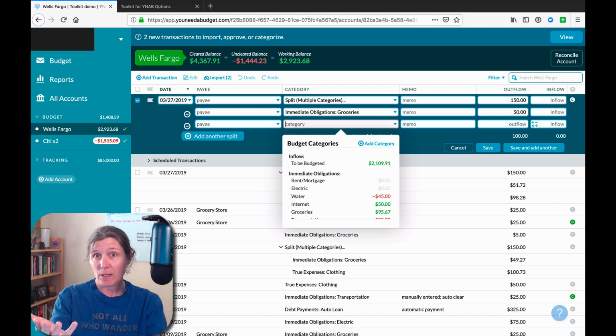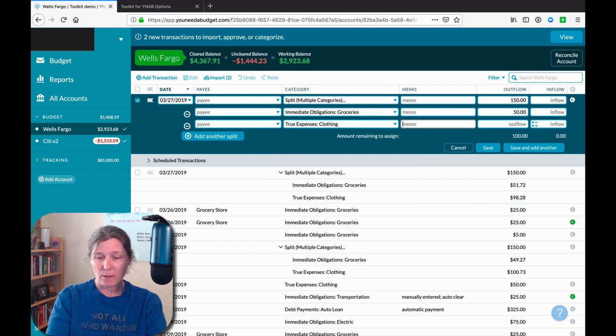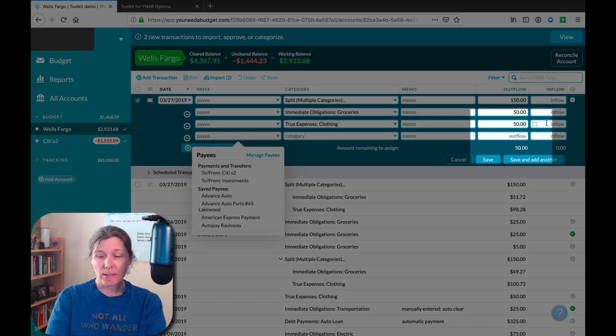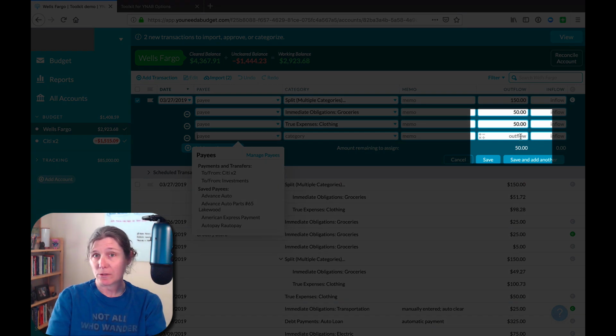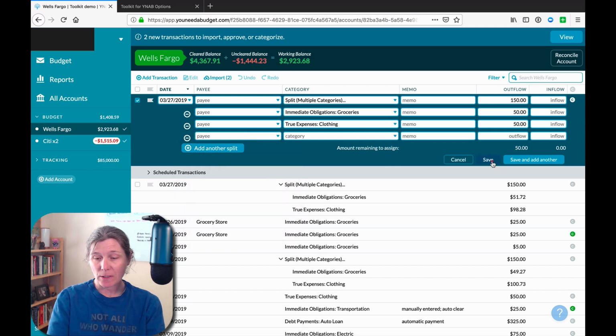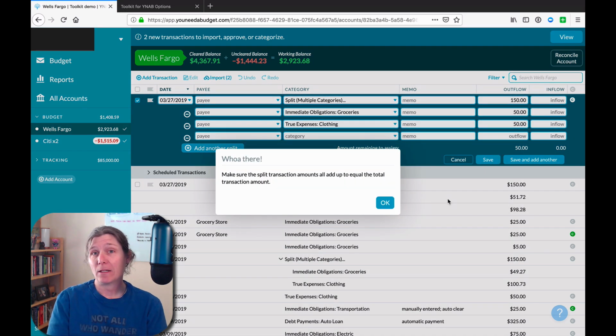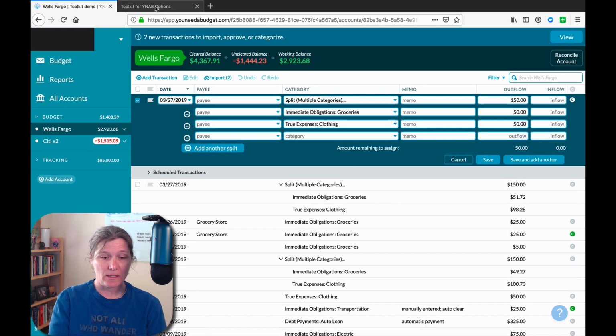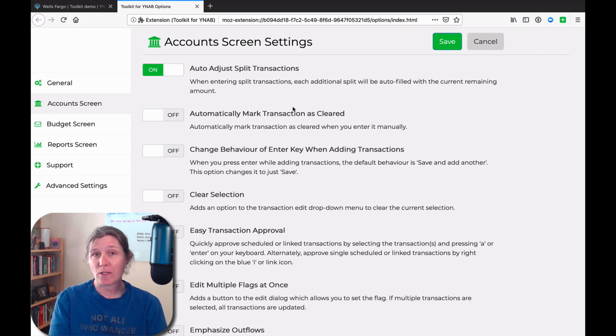Let's see if we give it a third transaction line. So here, let's spend another $50 on clothing. And again, nothing is happening with this remainder. It's not auto-filling anywhere. And you can see if I click on save, automatically entering the remainder is not happening. So this particular setting in the toolkit, auto adjust split transactions, doesn't work for me. If it works for you, I hope that you'll hit me up in the comments or send me an email, because this one confuses me.